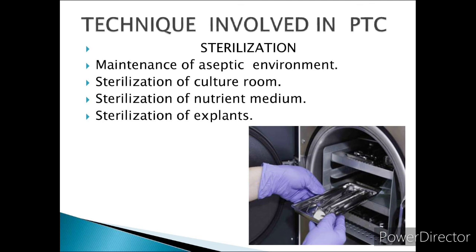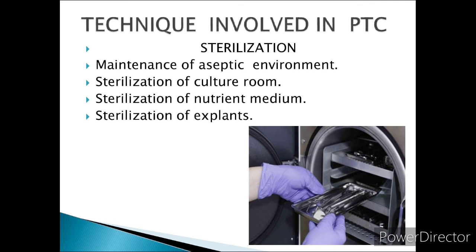Then the culture room should be sterilized. First of all, floor and walls are washed with detergents, and then with 2% sodium hypochlorite or 95% ethanol. And then the cabinet of laminar airflow should be sterilized with 95% ethanol, and then exposed to UV radiation for 15 minutes.